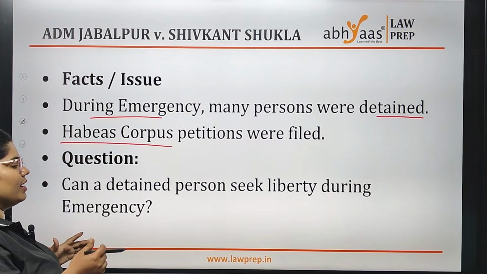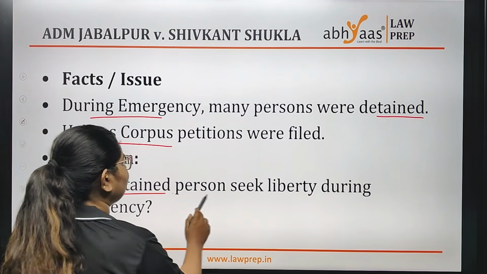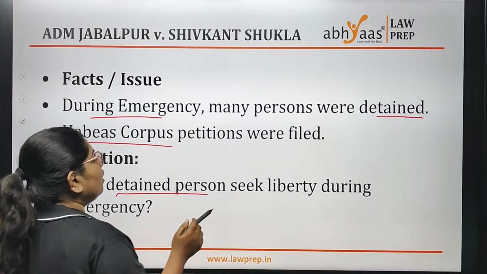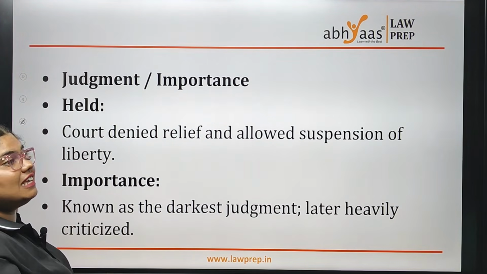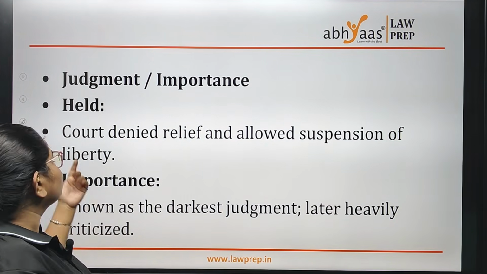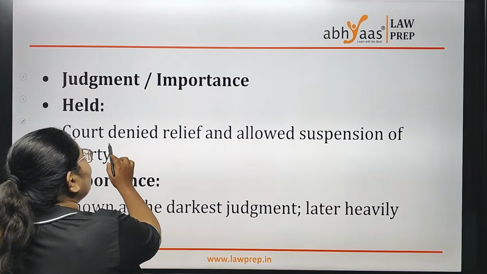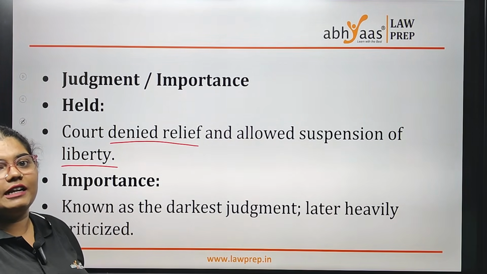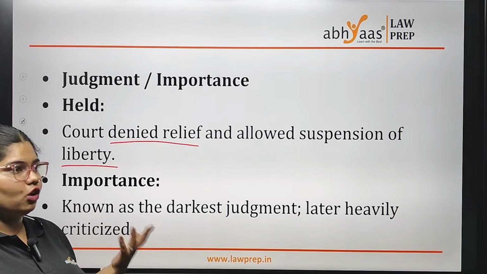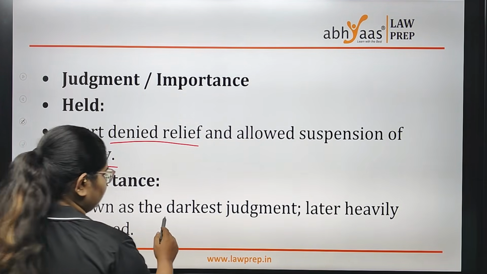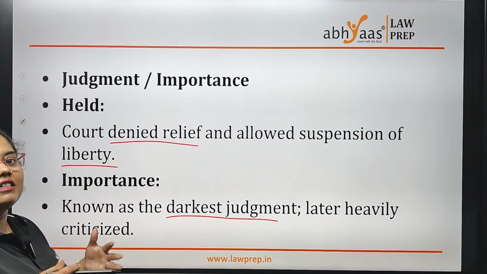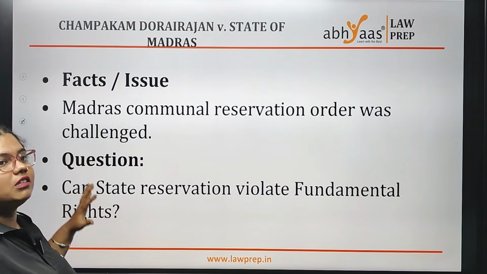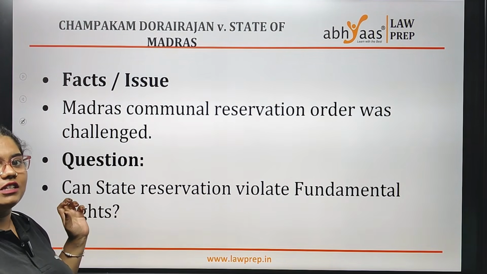So coming to the question here, can a person be detained during emergency, and can they seek liberty? In a sense, can they approach the court? So here the judgment says that the court denied the relief and allowed suspension of liberty. Your Article 21 was violated, which means you can't file for a habeas corpus writ. And it is also known as your darkest judgment, where the Article 21's ambit, right to life and liberty, was narrowed down. Till now, this judgment is criticized. That is your ADM Jabalpur versus Shivkant Shukla.